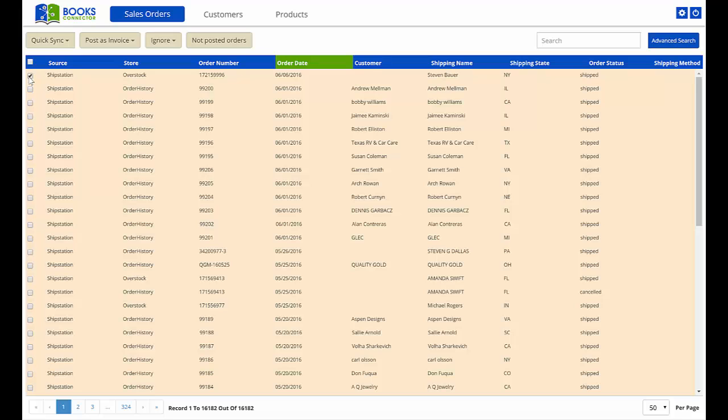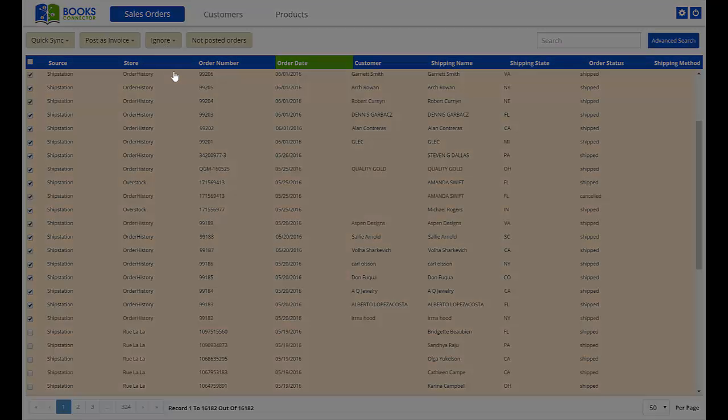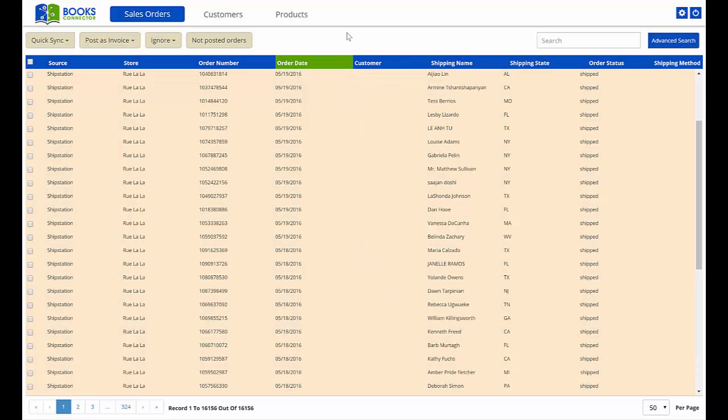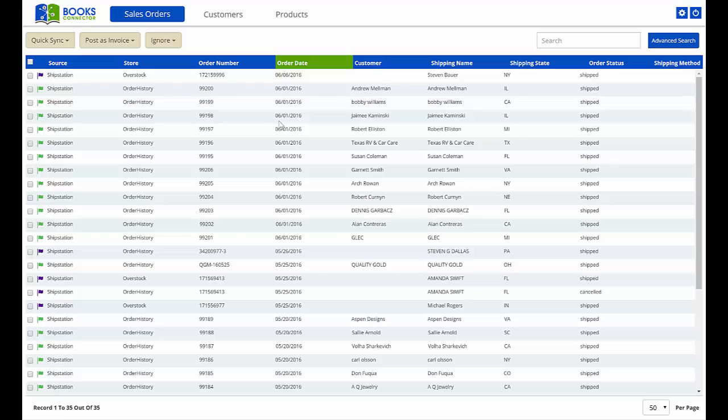We're going to sort it by the order date, and we're just going to go through and select a whole set of records. We'll go ahead and stop here, and then all we do is click on the Ignore Power button again and click on Restore Ignore. Our orders get restored, we get refreshed, and we go back to our non-posted orders, and now we can see those orders are in there.